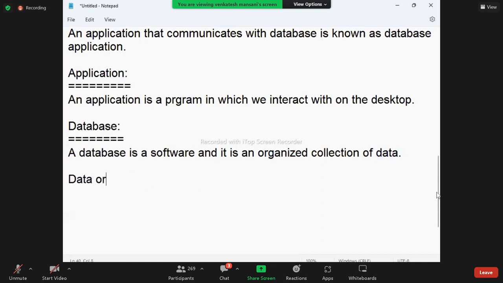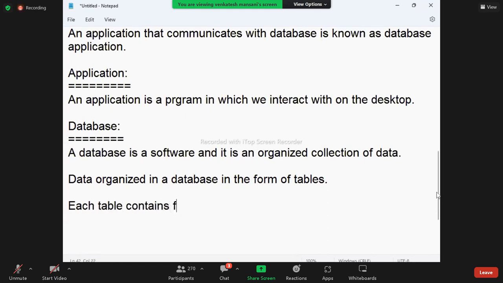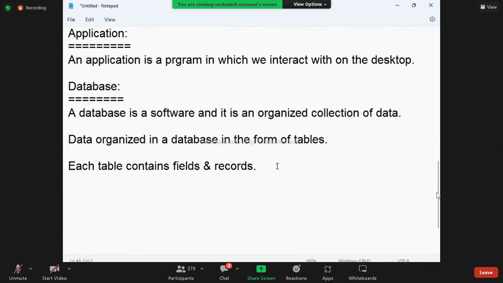Write it. Data is organized in a database in the form of tables. Each table contains fields and records.